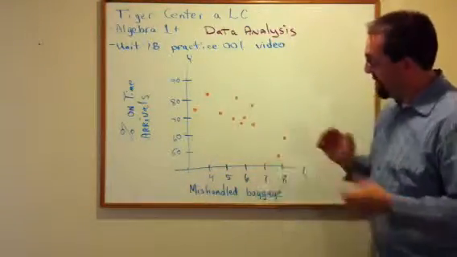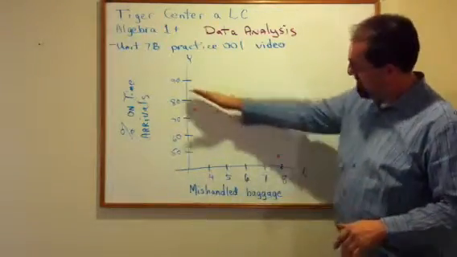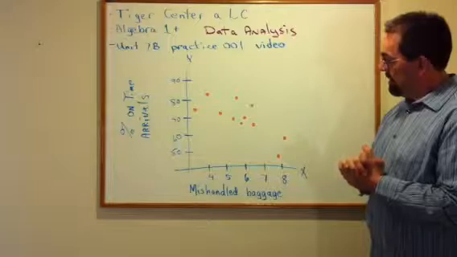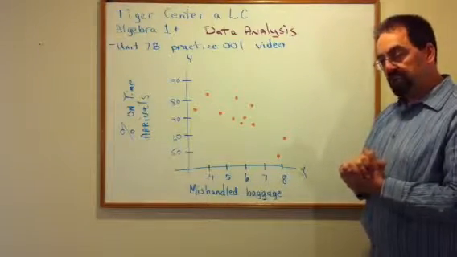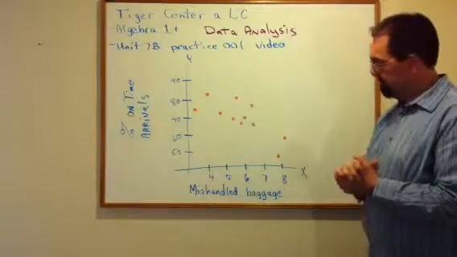So let's take a look at this scatter plot. First thing, let's just look at the data itself. What do you think? Can we summarize what kind of a correlation we have here? What do you think?